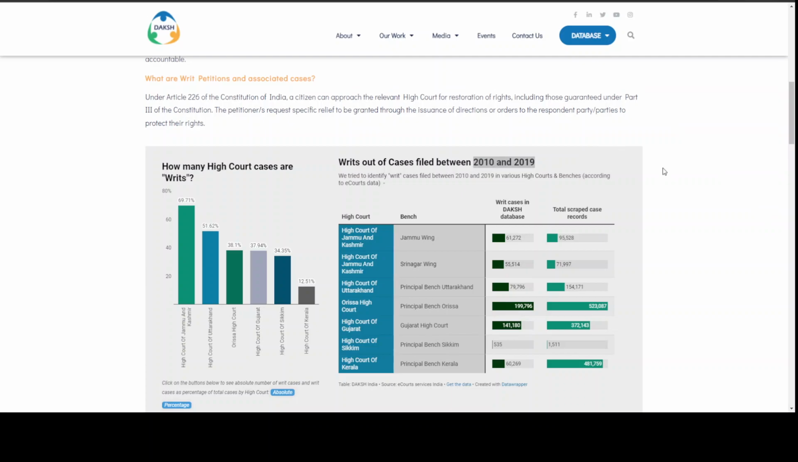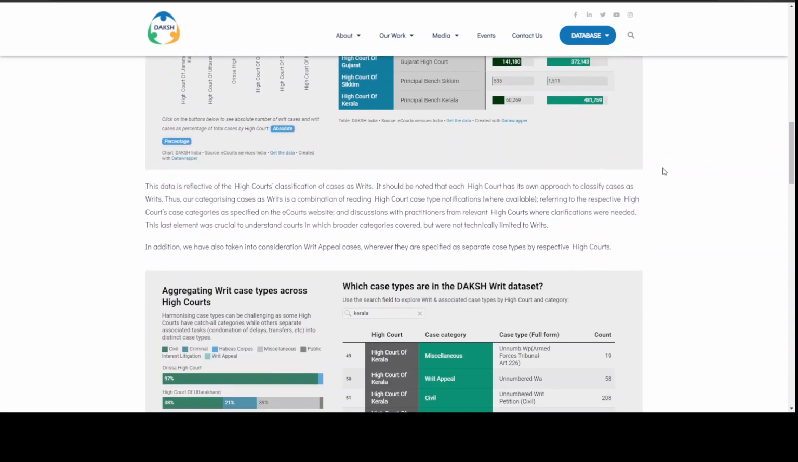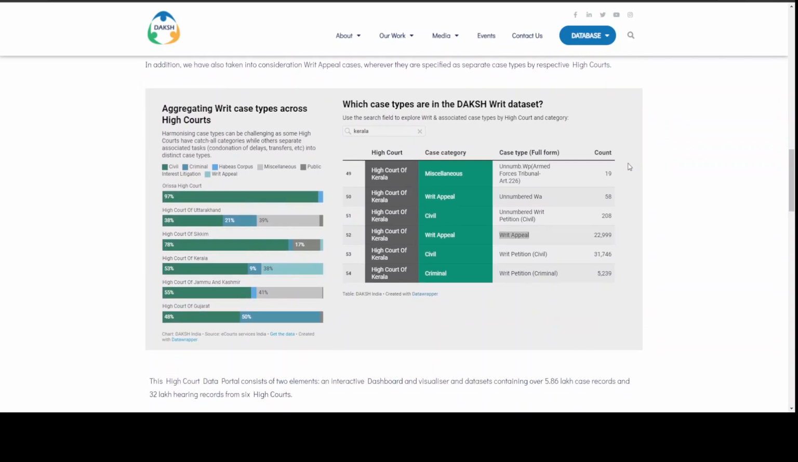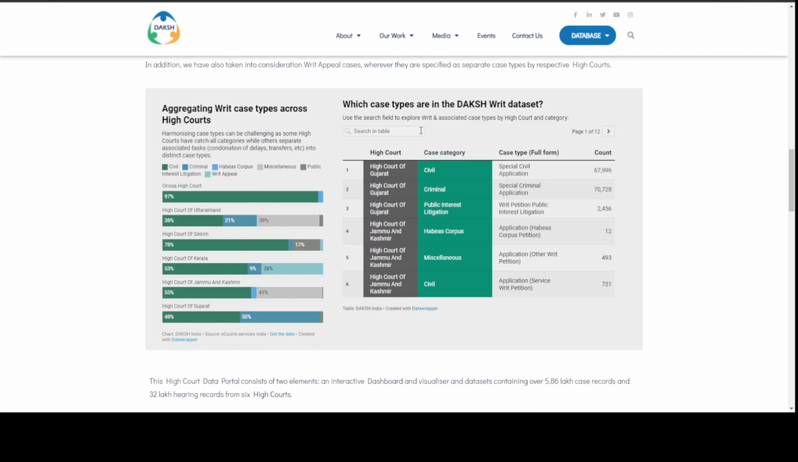2019 was selected on purpose because it is the last year that most courts were functioning normally across the year, before the pandemic really came in and changed a lot of these trends, meaning that we need to look in a very different way for analysis. This section also gives an overview as to which case types were actually considered by us to be writ cases.